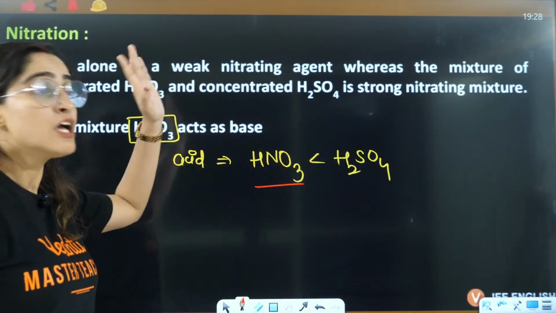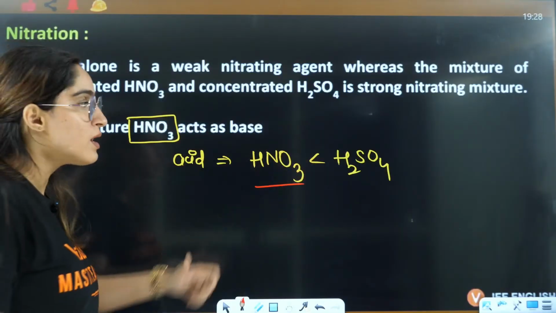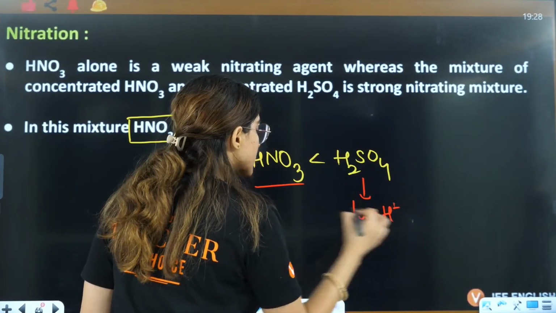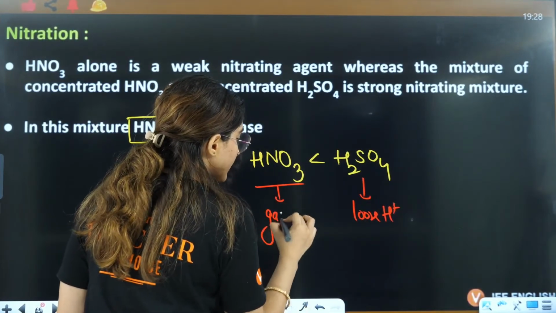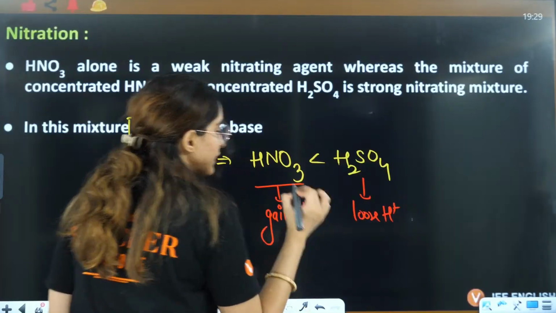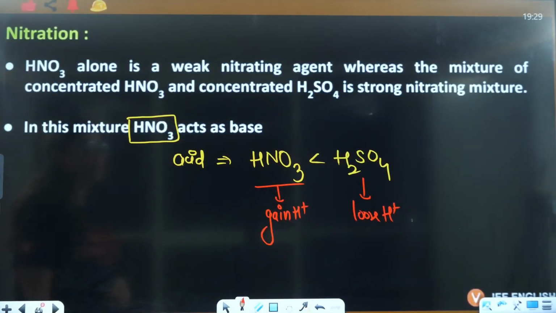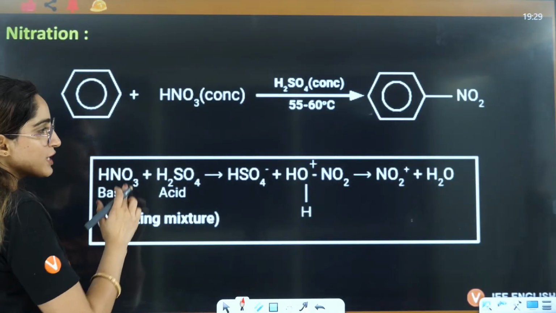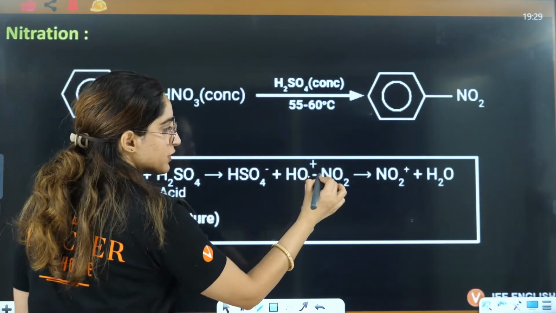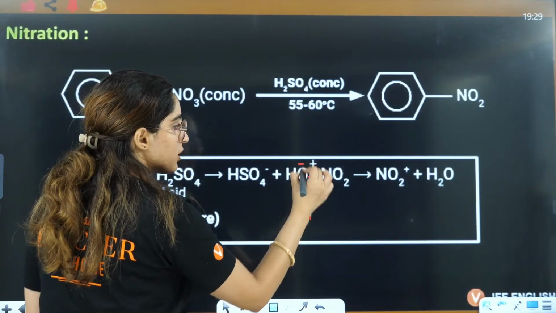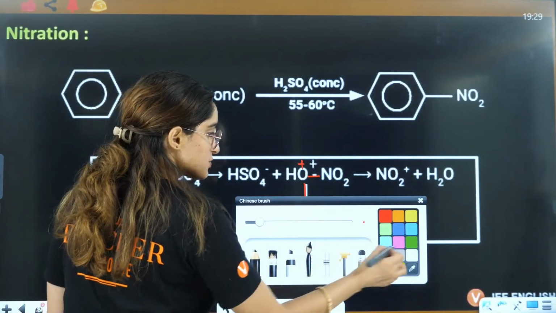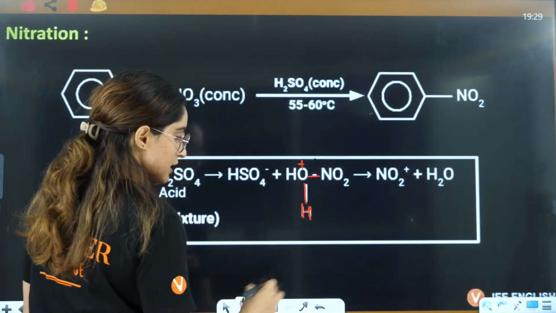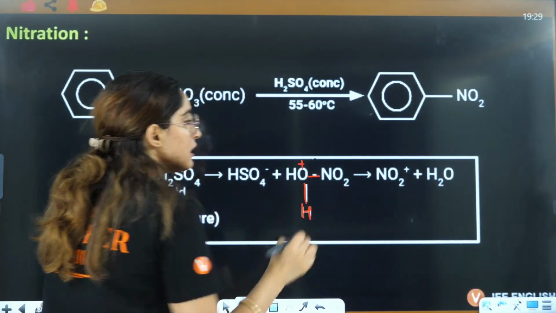That is why when you combine these two, this is going to lose H positive, this is going to gain H positive, because this is acting like a base here, right? Now let's talk about how it is done. This is going to gain H positive, and here H positive it will gain, and this will become positive, right? This will become positive, and here you will have the formation of this compound.